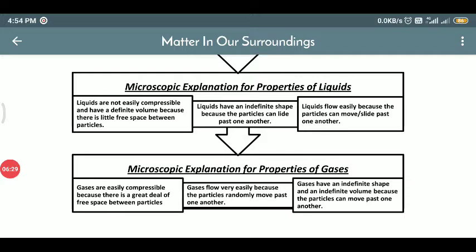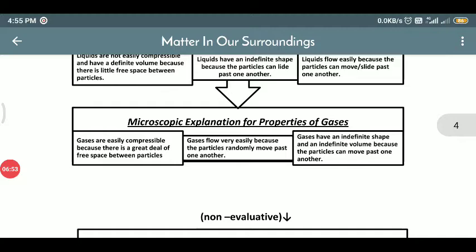Liquids flow easily because the particles can move. So here we can say that a liquid is slightly compressible because there is vacant space inside the matter. It has indefinite shape because the particles can move past one another. Liquid flows because particles can move from one place to another.